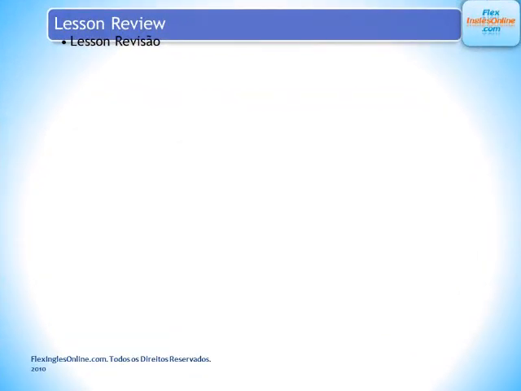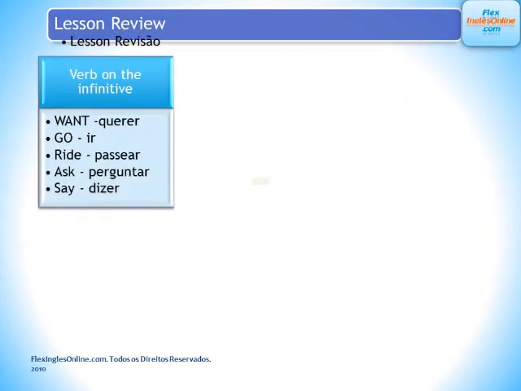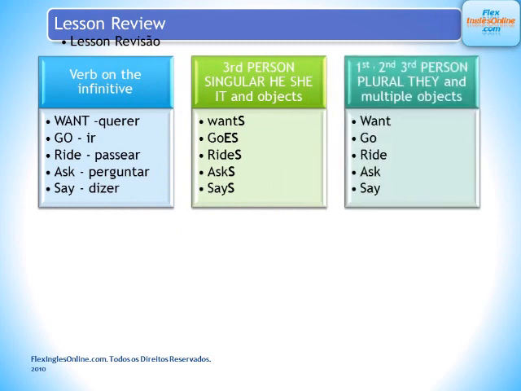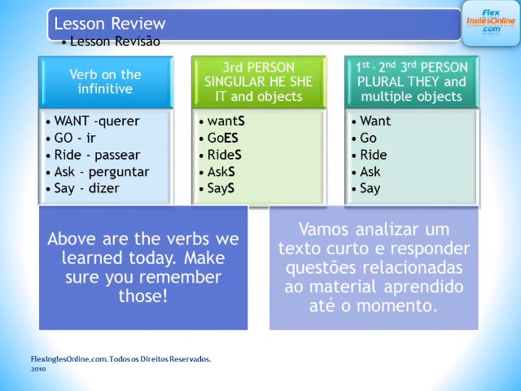So here's our review. Right on top of the screen, we have the verbs in the infinitive, os verbos que aprendemos hoje. Então, we have want, go, ride, ask, and say. And says, and asks, we ask, and rides her bicycle, and goes, and wants.